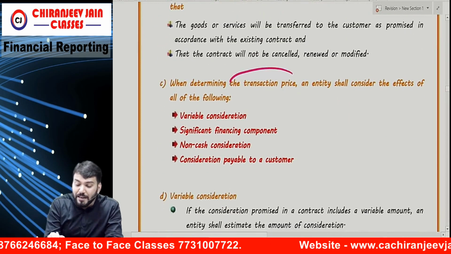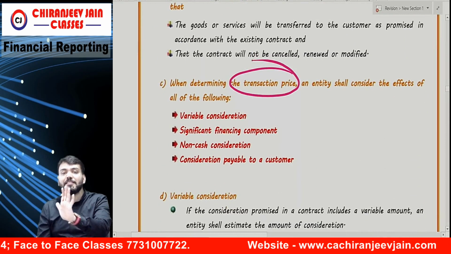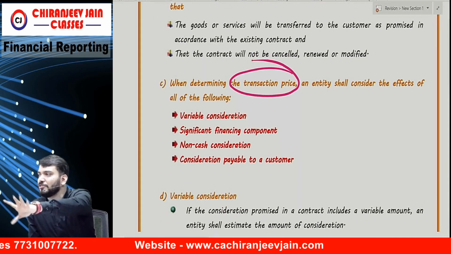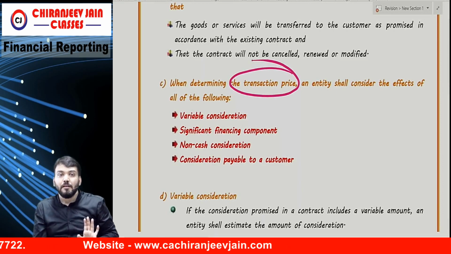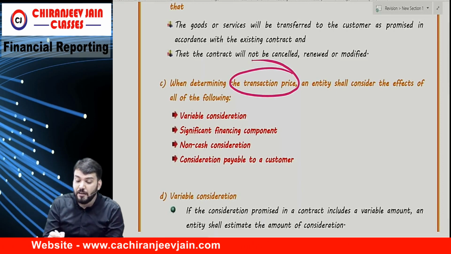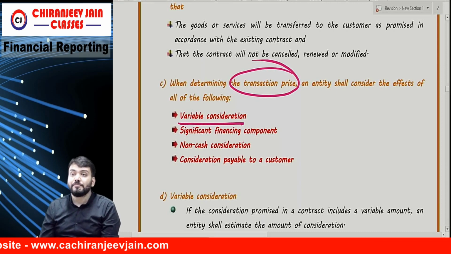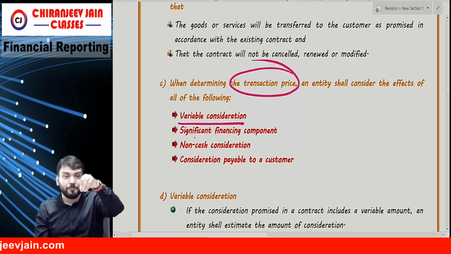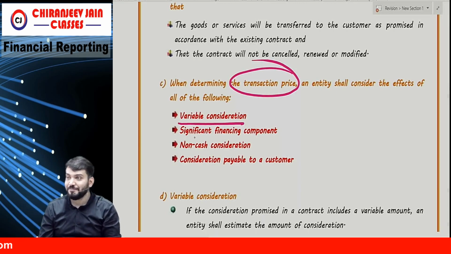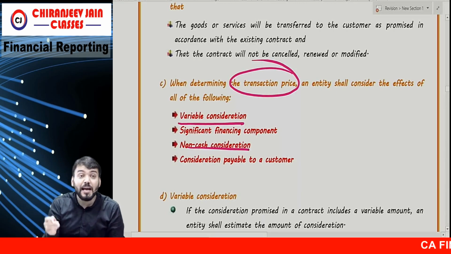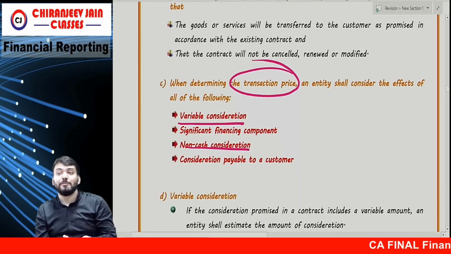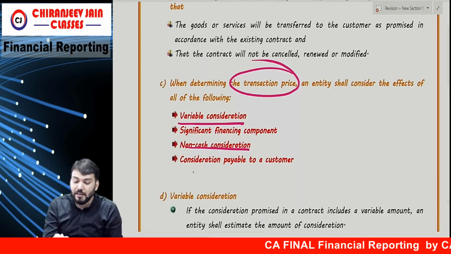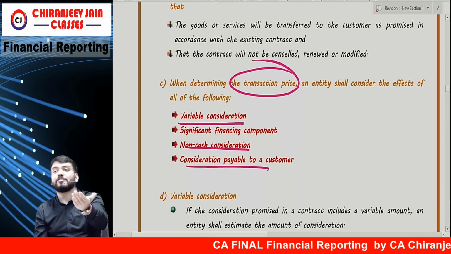Now, while determining the transaction price, entities shall consider four factors. If none apply, then it is over. But if it includes these factors: variable consideration, significant financing component, since of course it will include some interest element, non-cash consideration, if I am receiving consideration in the form of a non-monetary item, and consideration payable to the customer.